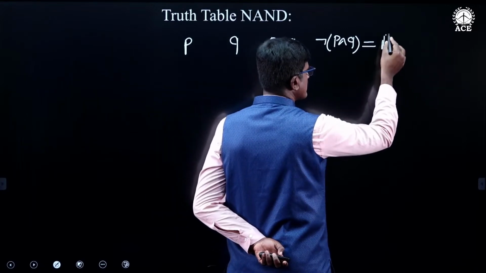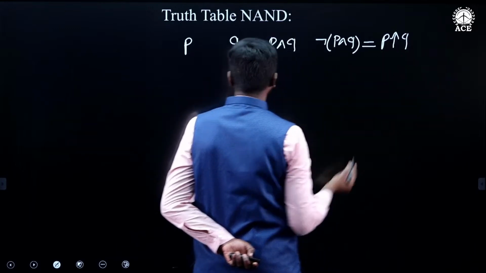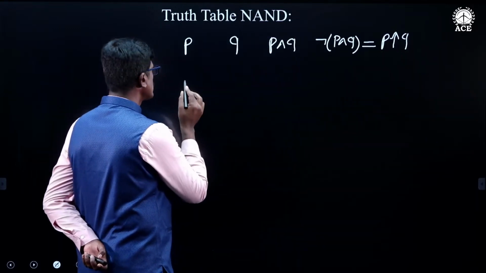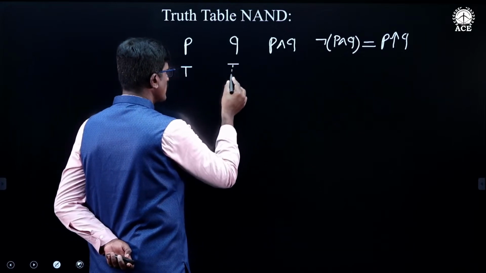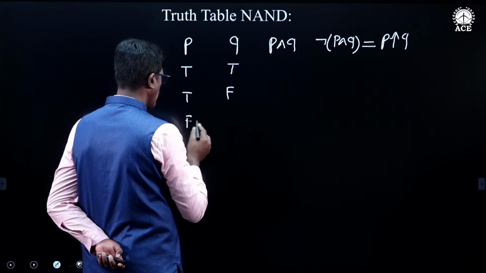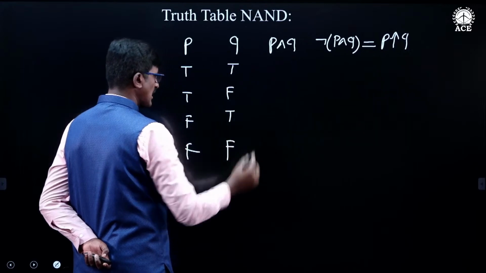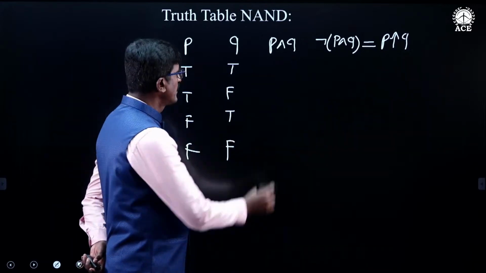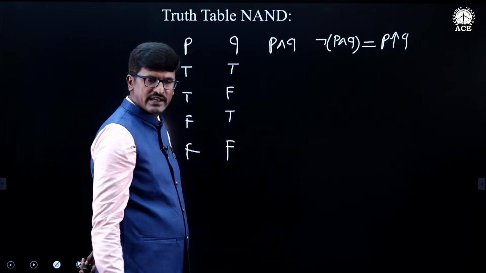This is nothing but P NAND Q. So as usual, if there are two simple statements, then there will be four possible truth cases: true true, true false, false true, false false. So this is the conjunctive statement. This is the conjunction of two simple statements P and Q.